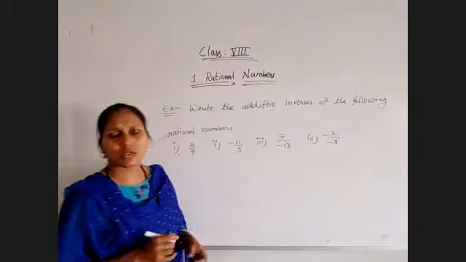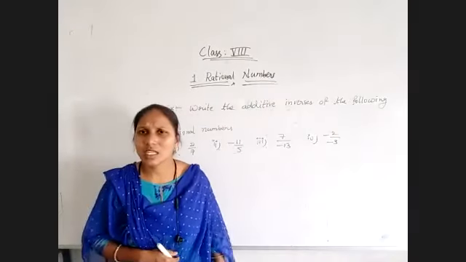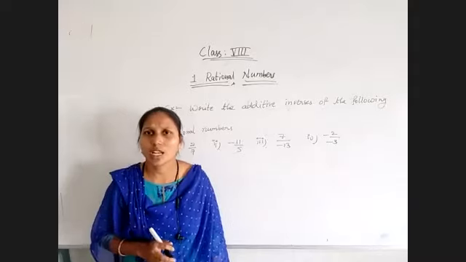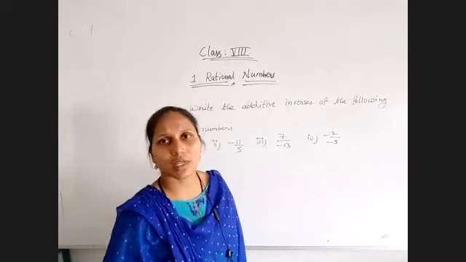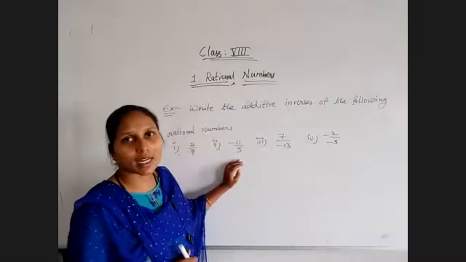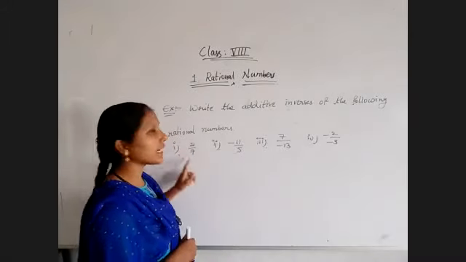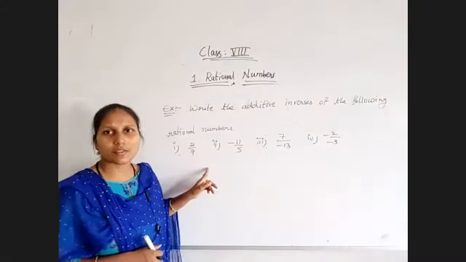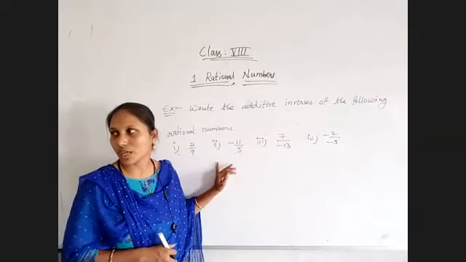So just observe, we need to determine whether the given rational number is positive or negative. First observe the numerator and denominator. So 2 and 7, both are positive numbers. That means it is a positive rational number.